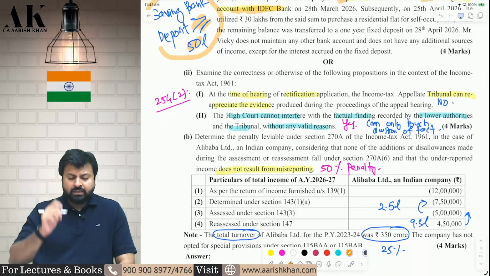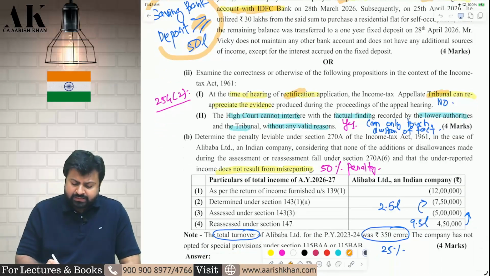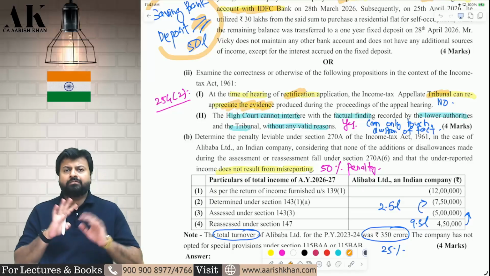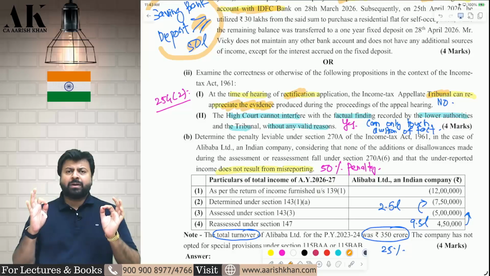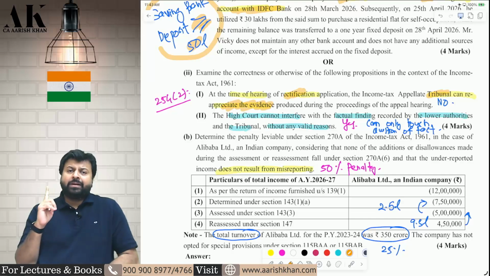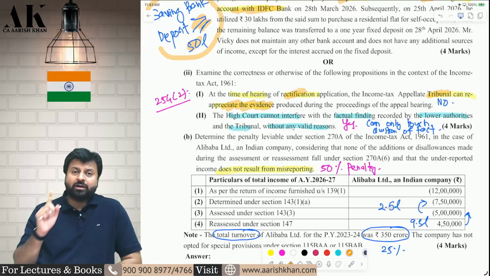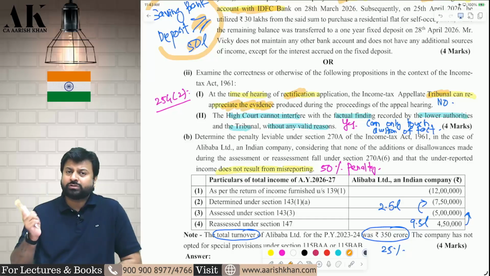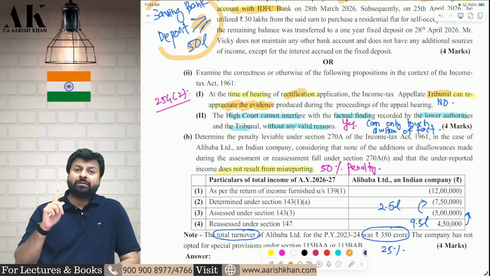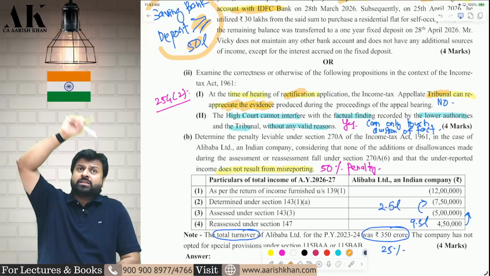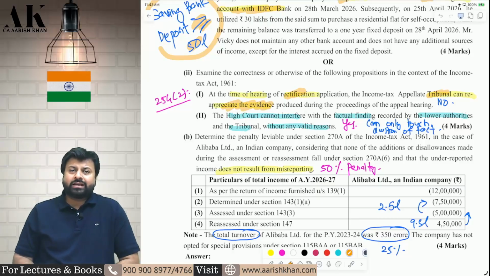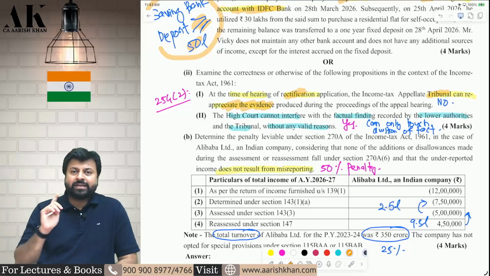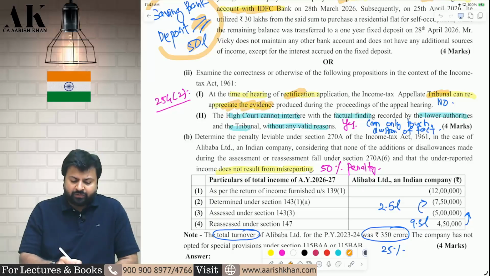Next one. Can the tribunal, while hearing the rectification application, reappreciate the entire evidence? No. First of all, does the tribunal have the power to rectify an apparent mistake? The answer is yes. The tribunal will not rectify its mistake under 154. For the tribunal, the power is given under section 254 subsection 2 separately. Yes, the tribunal can rectify an apparent mistake, but while rectifying, they cannot reappreciate the entire matter once again. I have told you in the class many times, the tribunal cannot review its own order. The tribunal cannot take a second view without any valid reason. They can only rectify an apparent mistake. They cannot change their decision. They cannot change their opinion. Therefore, this is not allowed.